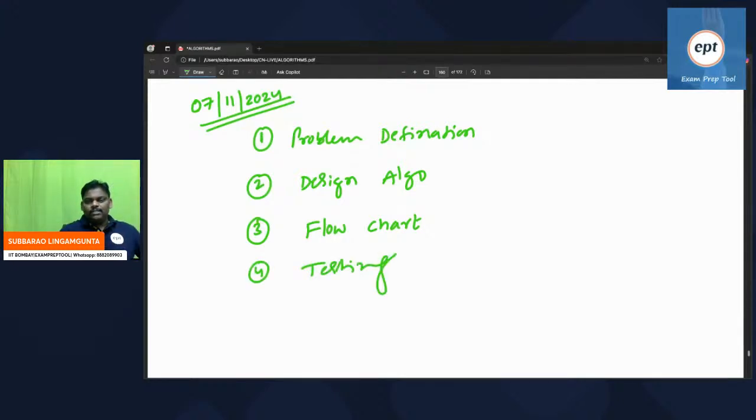If something is wrong while testing, go to the template, make a little change, and accordingly the flowchart will change. This will repeat until there are no more gaps.